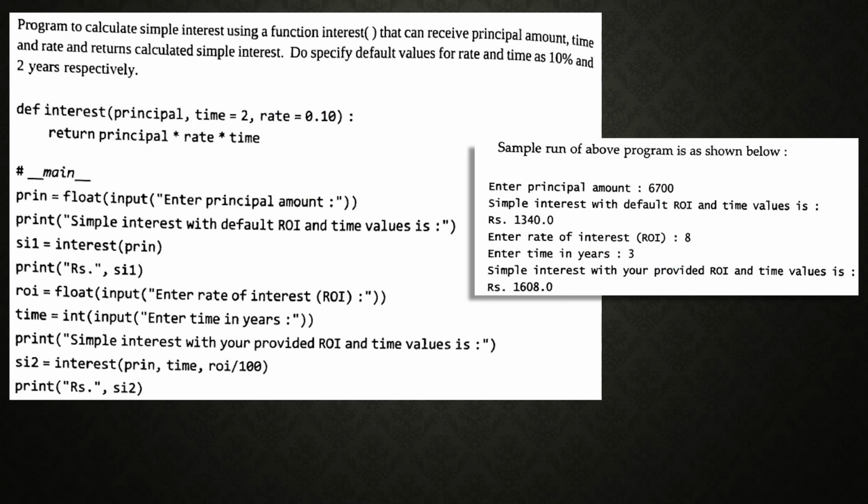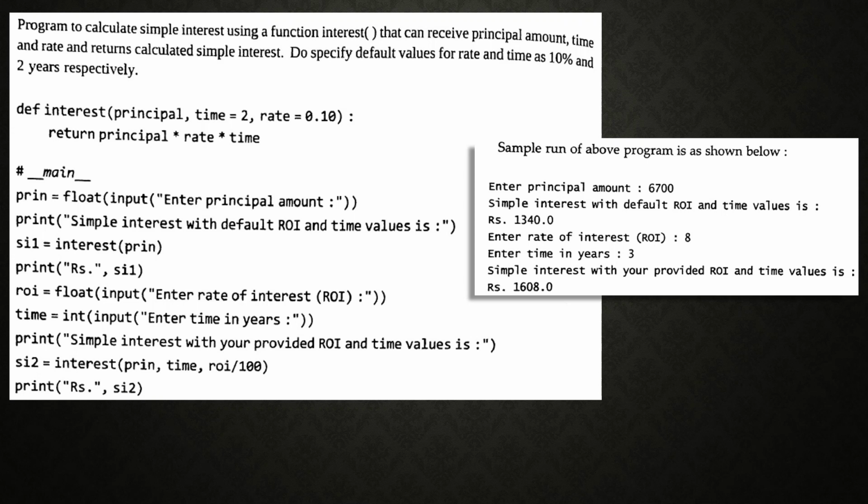Here there is a program to calculate simple interest using a function interest that can receive principal amount, time and rate, and returns the calculated simple interest. Do specify default values for rate and time as 10% and 2 years respectively. See, just go through this one. Default interest: principal amount is not given, time equal to 2, rate equal to 0.10.